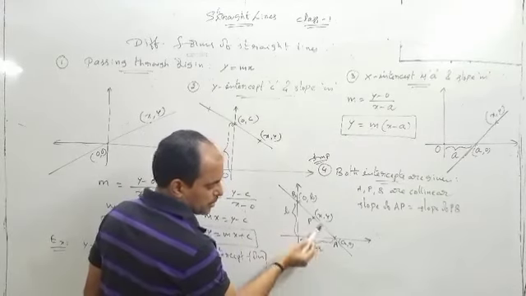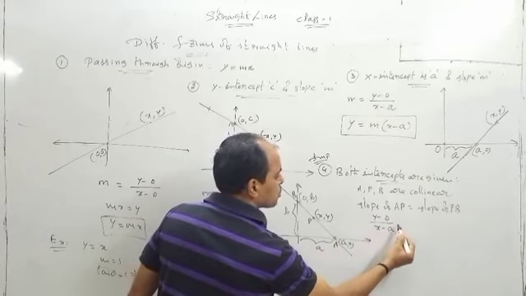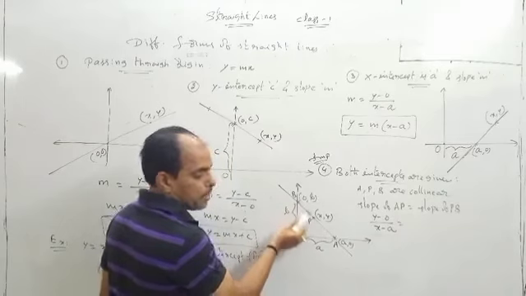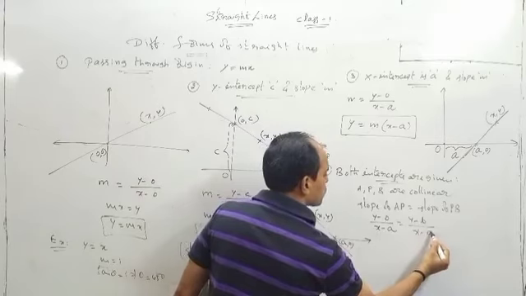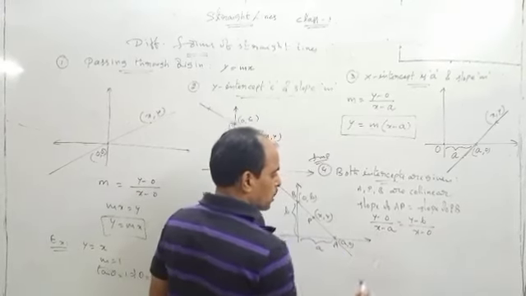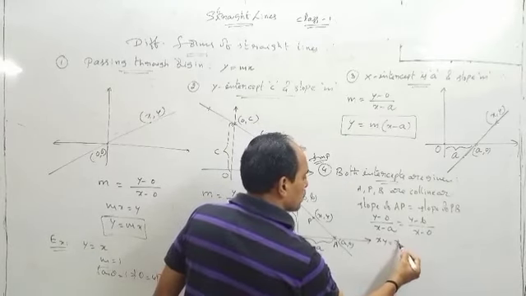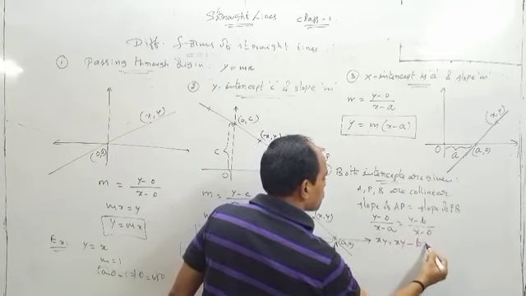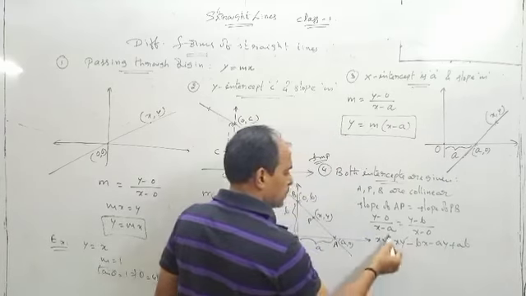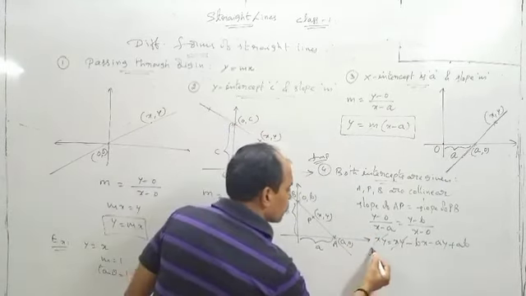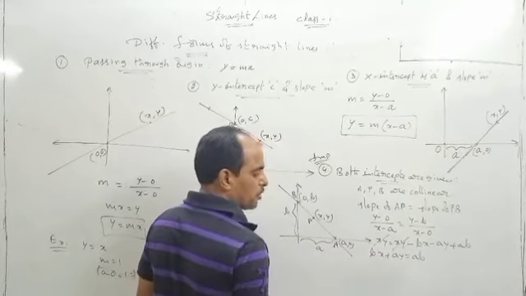First you take these 2 points. What about the slope of these 2 points? y2 minus y1 by x2 minus x1. What about the slope of PB? y2 minus y1 by x2 minus x1. So cross multiply. xy is equal to xy minus bx minus ay plus ab, in which the xy cancel. So we have bx plus ay is equal to ab. Now you divide with ab.